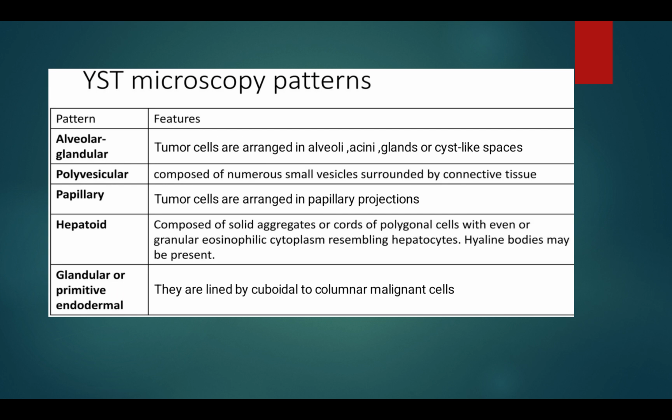Alveolar glandular pattern: tumor cells are arranged in alveoli, acini, glands, or cyst-like spaces. Polyvesicular pattern is composed of numerous small vesicles surrounded by connective tissue. Tumor cells are arranged in papillary projections. Hepatoid pattern is composed of solid aggregates or cords of polygonal cells with granular eosinophilic cytoplasm resembling hepatocytes. Hyaline bodies may be present. Glandular or primitive endodermal pattern is lined by cuboidal to columnar malignant cells.